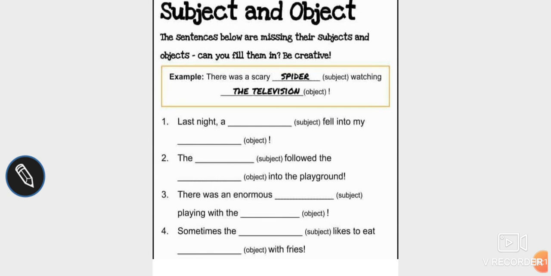Watching dash. Now in this, they have very creatively filled the blanks. As a subject, they have written, there was a scary spider. What was the subject doing? It was watching the television. So the television is the object here in this sentence. Similarly, you can try all the other 4 sentences also in a very creative way.